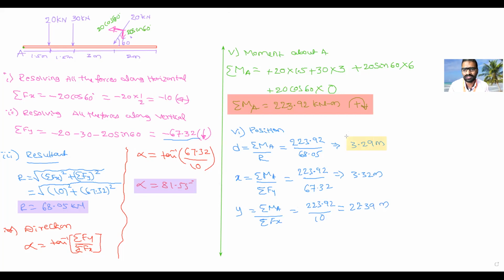I want whether it is a direction. Direction is required only to find out in which quadrant it is. Here I want x distance and y distance. So it is fine even if you do not write the minus. Just find out d, x, y. I want position. That's all. Is it clear, everyone? Yes, sir.